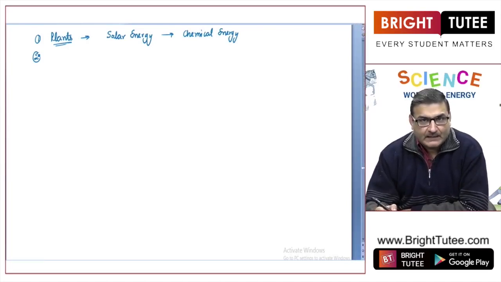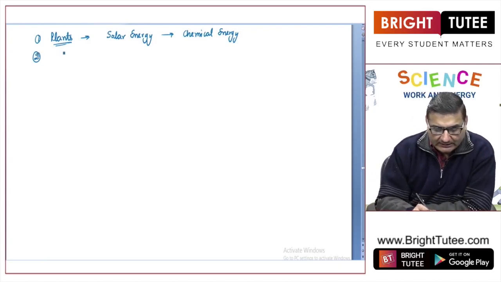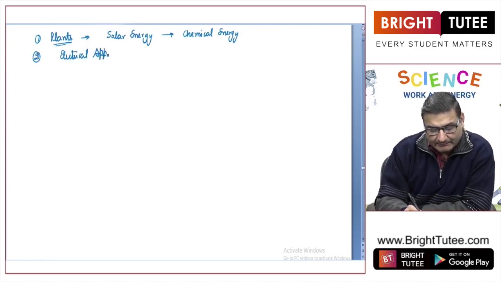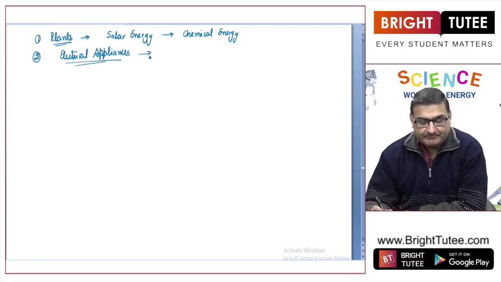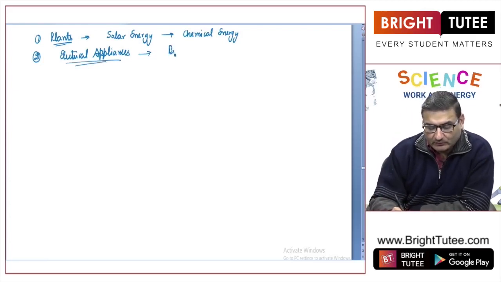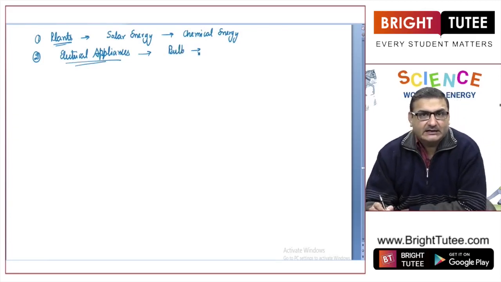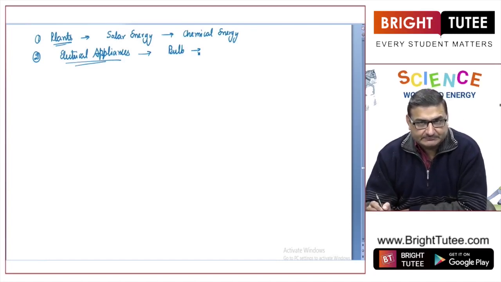Got it? Now, when we see the various electrical appliances, we see that there are various conversions taking place. For example, when we talk about a bulb, this electrical energy that we supply by switching on, right?